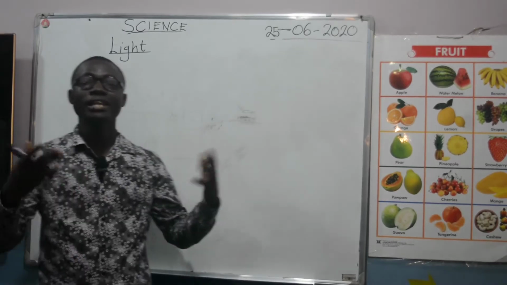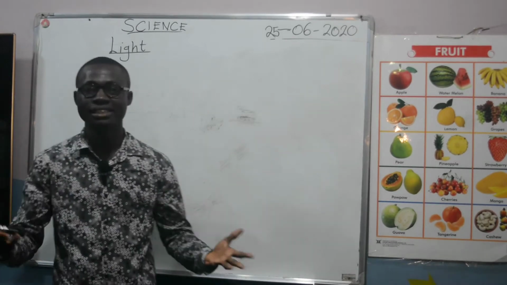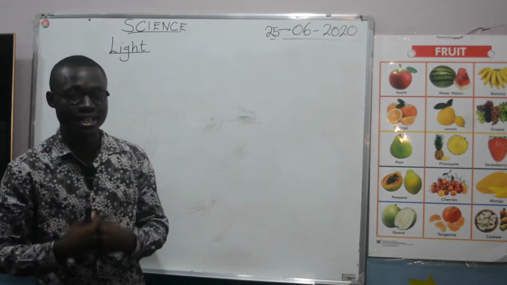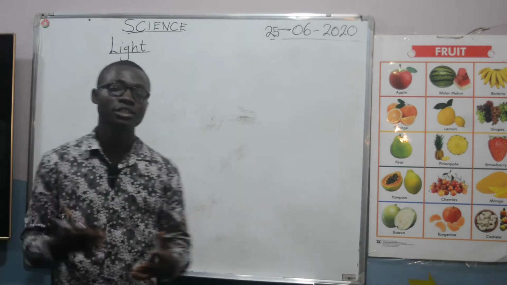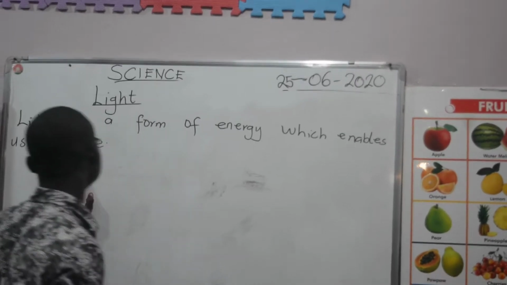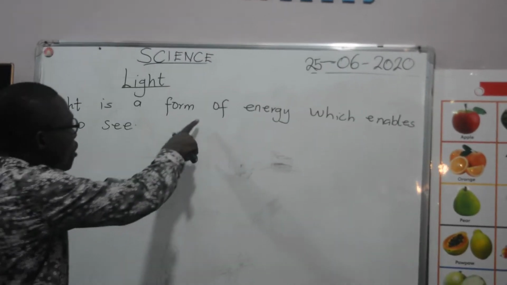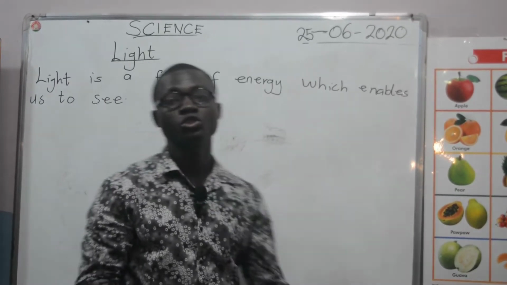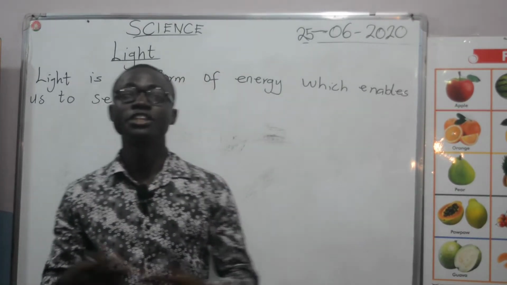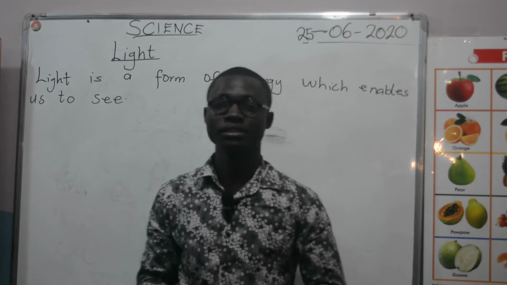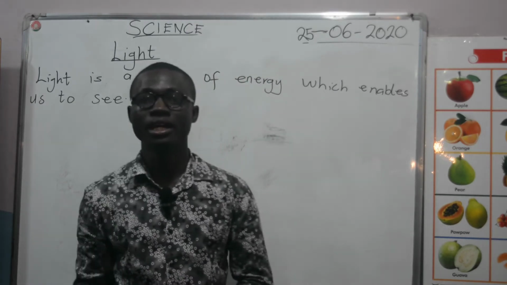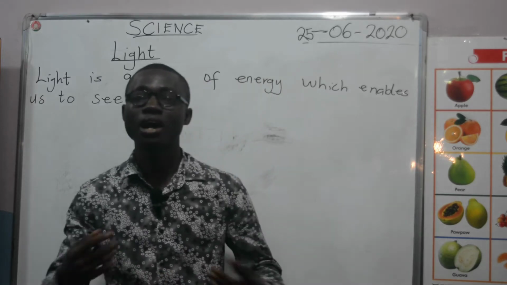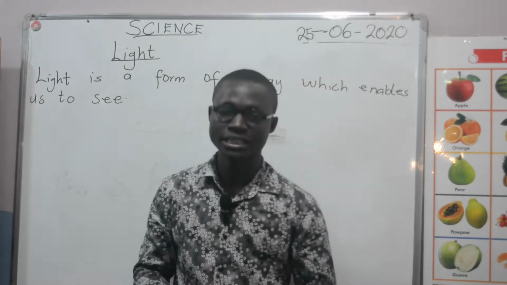So when someone asks you what is light, you just tell the person, light is a form of energy which enables us to see. So without light, there is no way you can see. If you want to write, it is light. If you want to see, it is light that enables you to see.